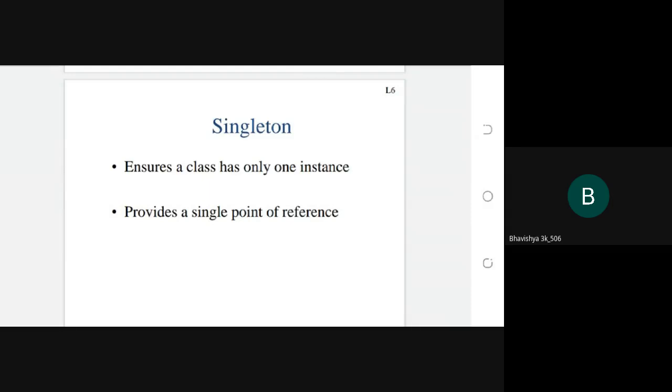And the last one is that the singleton functionality is also used for class operation. For the purpose of the class operation, the singleton should use the functionality of the singleton design pattern. So these are all the benefits of the singleton design pattern.